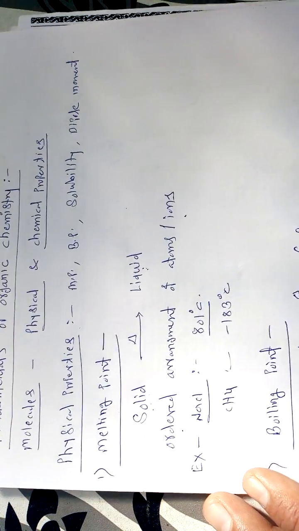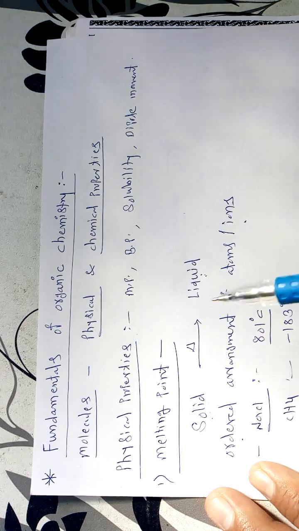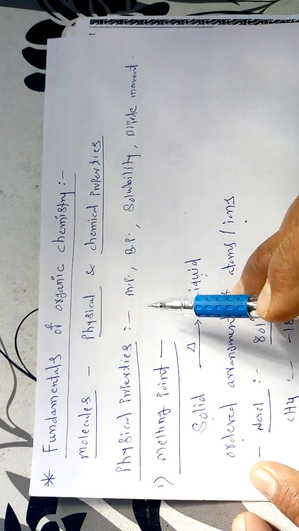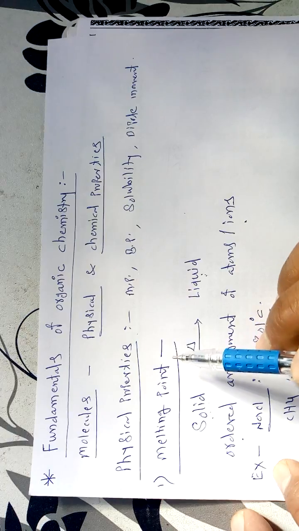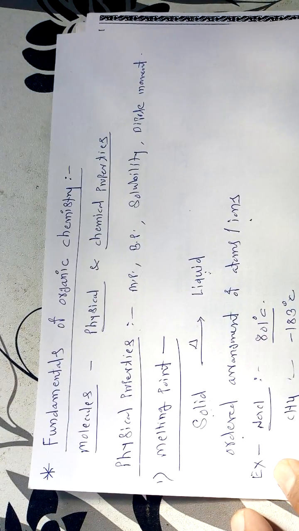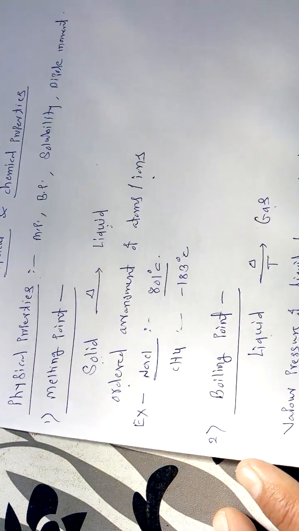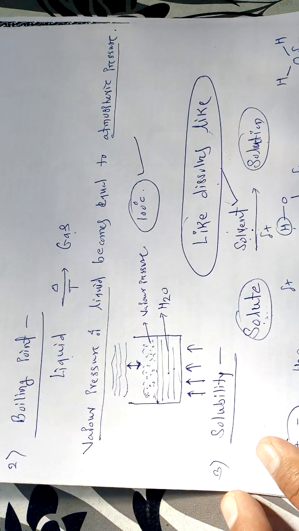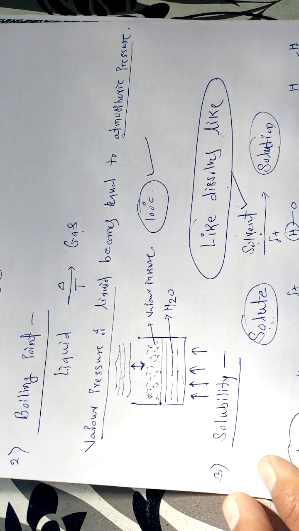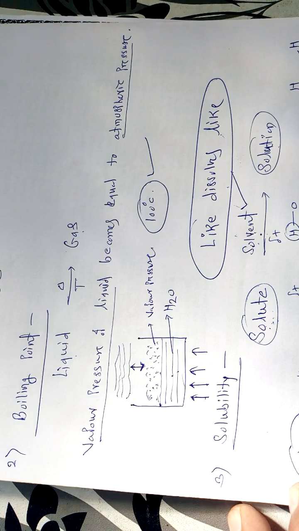So in today's lecture, we started the first chapter, called the fundamentals of organic chemistry, in which we studied the different physical properties of organic molecules, starting from melting point, boiling point, and next the solubility of organic molecules. The remaining important points we will take in the next lecture.